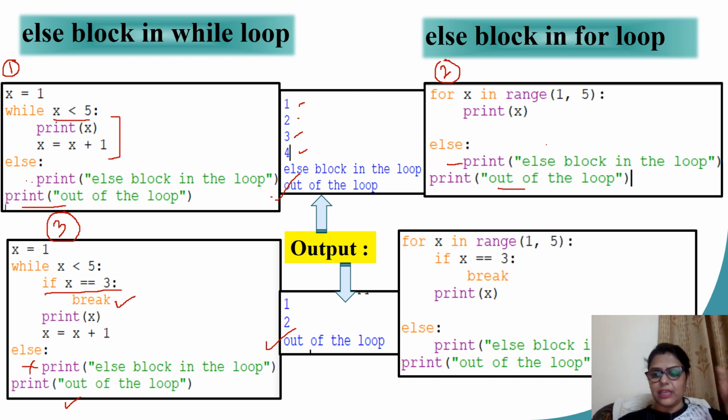The same task is achieved using for loop, for x in range 1, 5. This says there will be 4 iterations. But inside the loop, I am checking if x equals 3, go to break. That means terminate the loop. No more iterations. So finally, loop else is not encountered here as well and you get the statement print out of the loop.